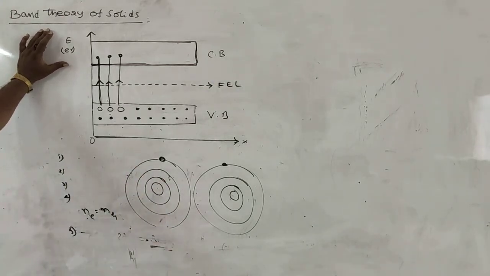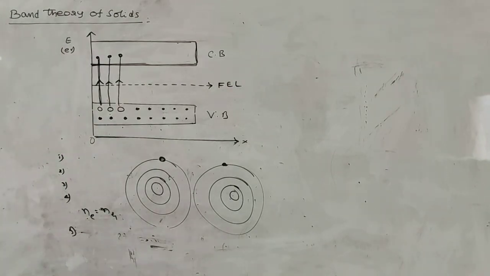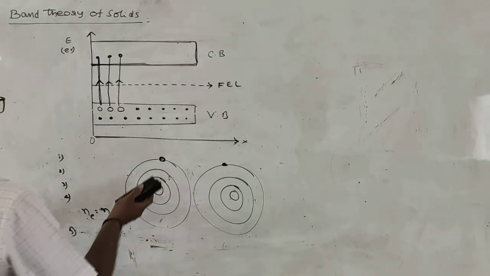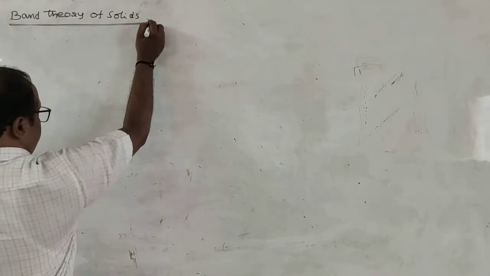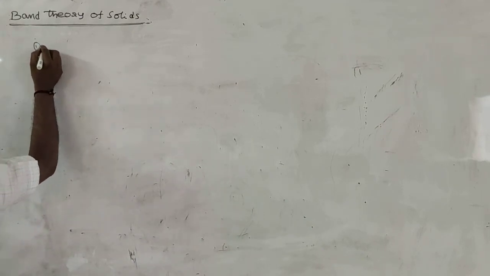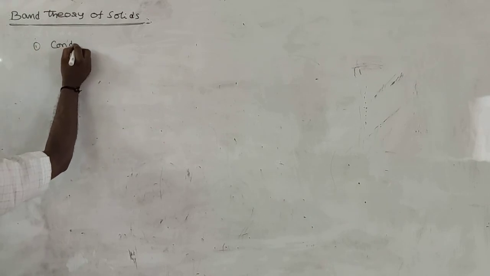They are called conductors, semiconductors and insulators. So according to the band theory of solids, materials are classified into 3 types: conductors, semiconductors and insulators.